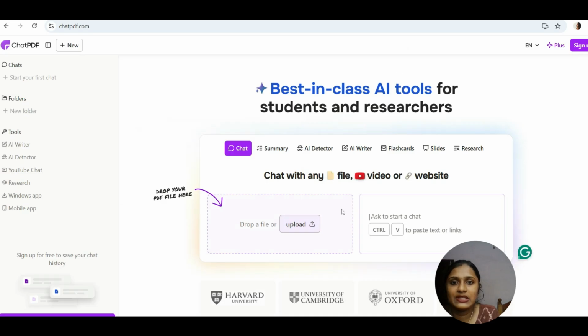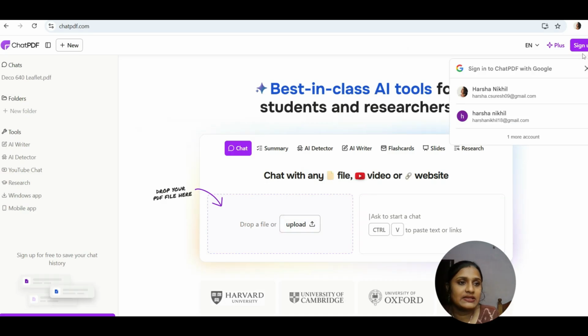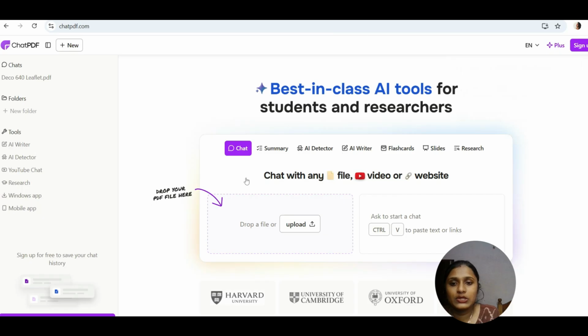So this is the interface of ChatPDF. This is the place where you have to upload the file. You upload your PDF over here and you can ask questions to ChatPDF. I'm just uploading a PPT or a PDF over here, and there are many features I will discuss one by one. You can create folders also, and there are various tools present over here, like AI Writer, AI Detector, YouTube Chat, and research can be conducted. Many other tools and features are also present. One by one, you can brief out the tools also.